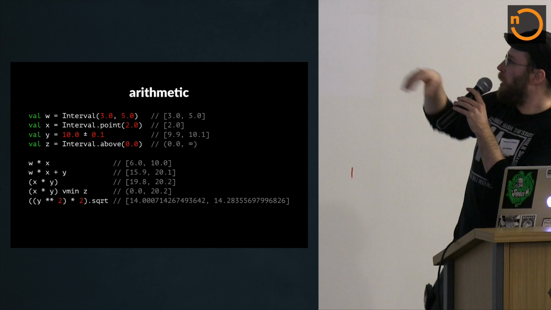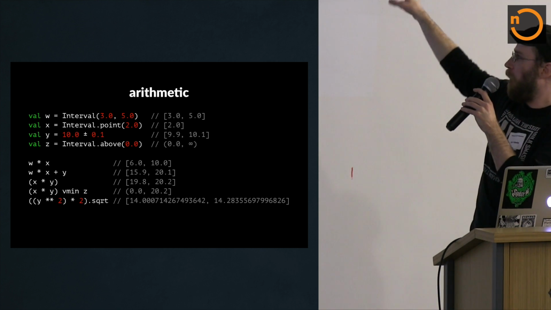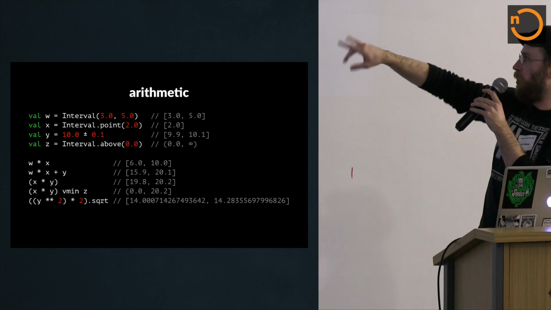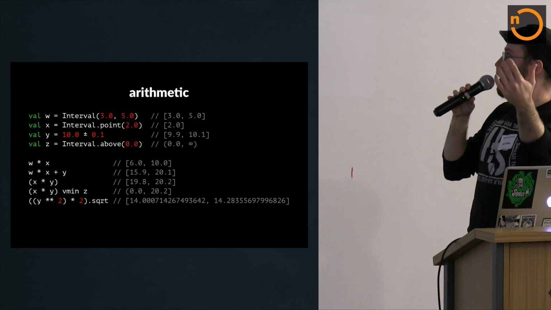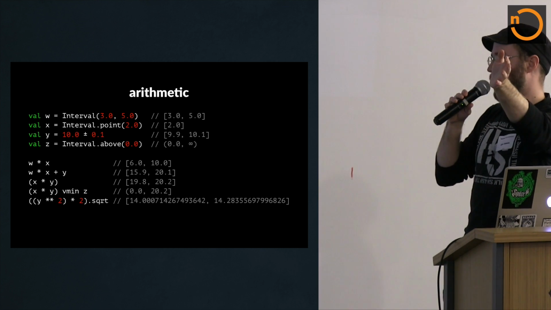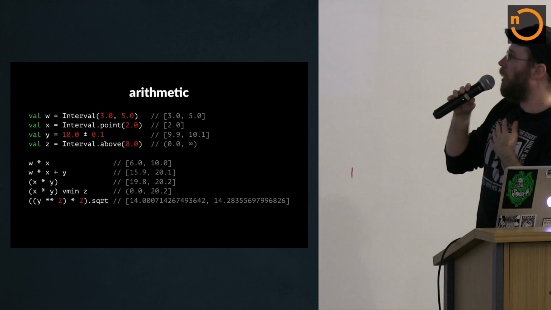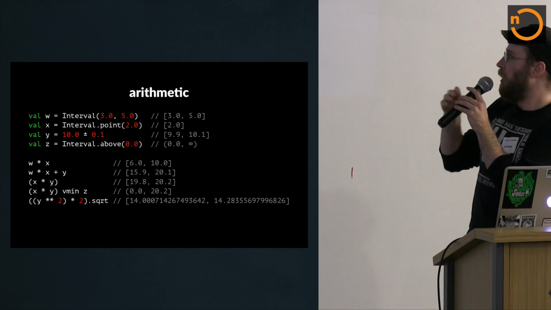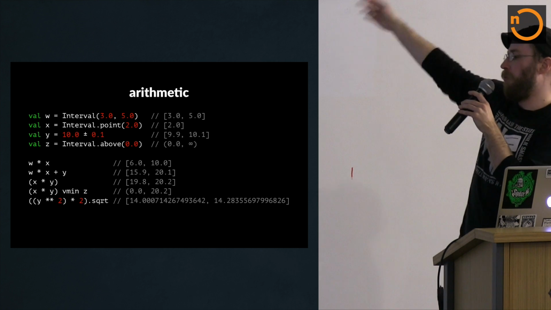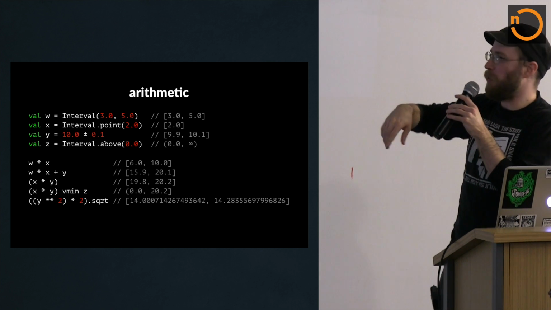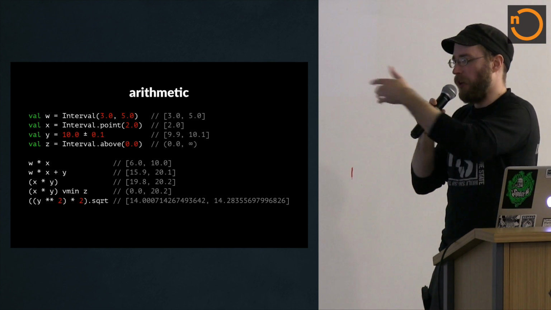And then, as you can see, we can take the minimum of 2 different intervals. So Z is this interval that shoots off to infinity, whereas X times Y obviously doesn't shoot off to infinity, but you can see that we take the minimum value of those intervals, and what we end up with is we know the value is going to be greater than 0, because neither of those intervals contains 0 or anything below it. And we know that the highest possible value it could be would be 20.2. It couldn't be larger than that because X times Y's upper bound is 20.2. So if Z is somewhere up towards infinity, we just ignore it and take the smaller value. That's kind of how this works. You imagine all the cases on one side and on the other and come up with a result.